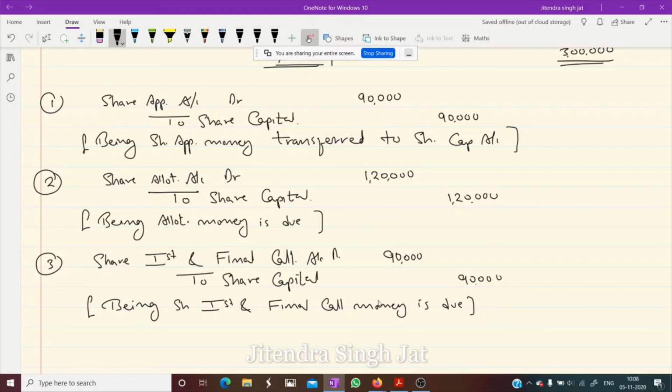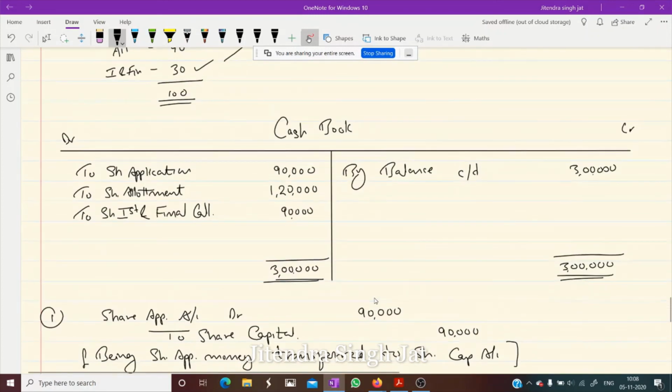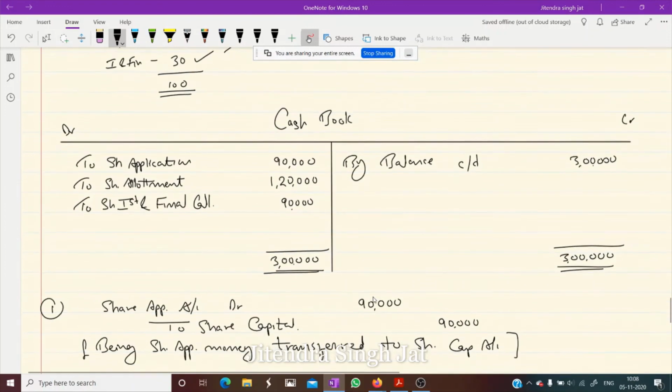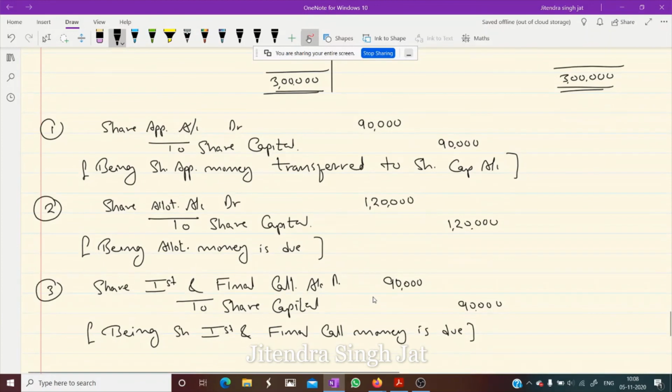So in this question, you have seen that we have not passed all the entries. The entries which are required to record cash are recorded in the cash book. That's why when the cash book is prepared, those entries are not required. Other than cash, all entries we record in this manner. I hope this question is clear to everyone.